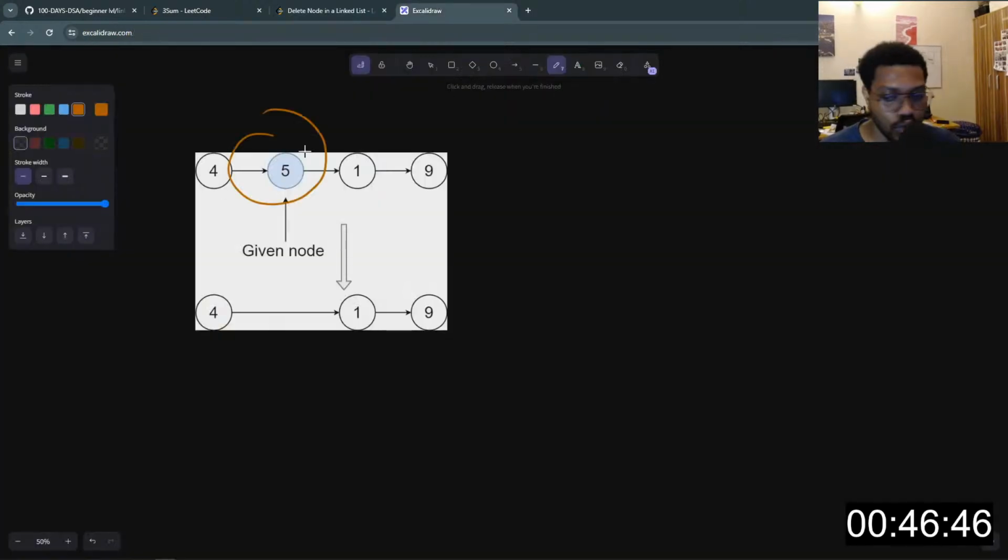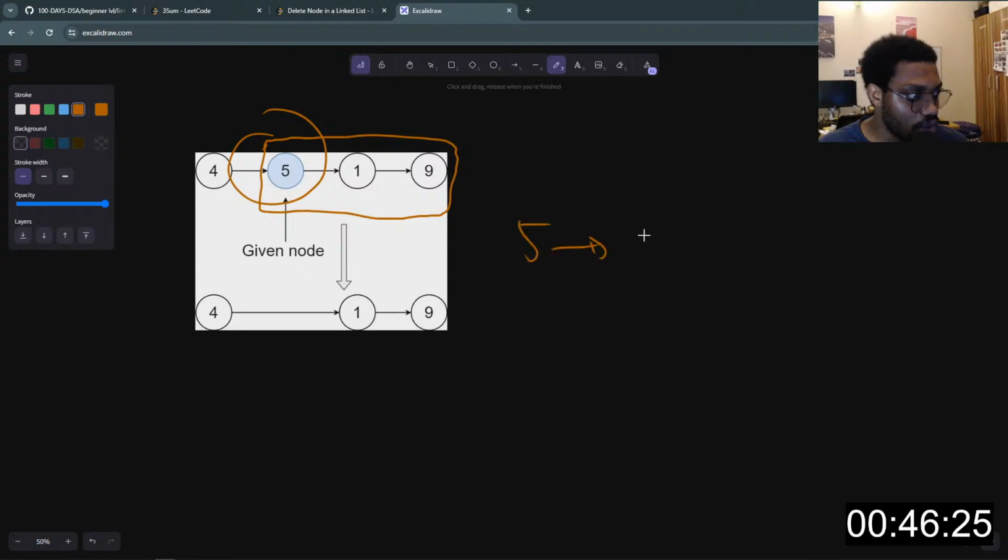This is the node we are supposed to delete in the linked list. But instead of giving us this linked list, we are given this node, meaning automatically we'll start from here. So we'll have something like this. Here we'll have 5, 1, and then 9.